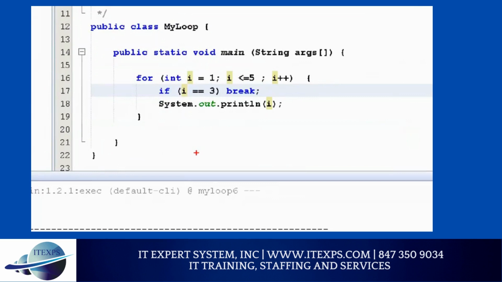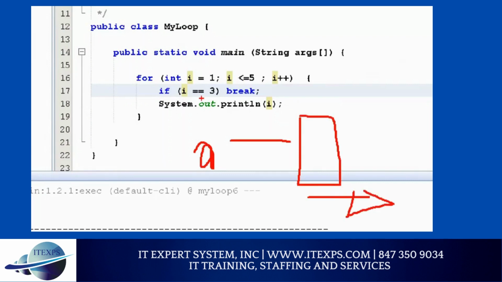This is very popular because, for example, you're printing all last names, and if the last name is Smith, then once Smith is done, you're going to break. And if you want to break, you use conditions. Can I use curly bracket? Answer is yes, but because it's one line, I'm not using it, but you can. So if is the condition, and if the condition is satisfied, you will break. Make sense?